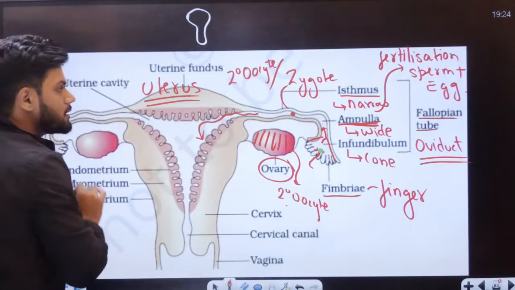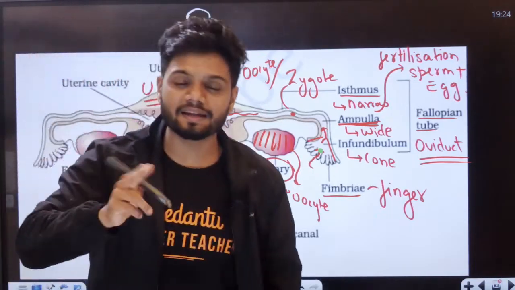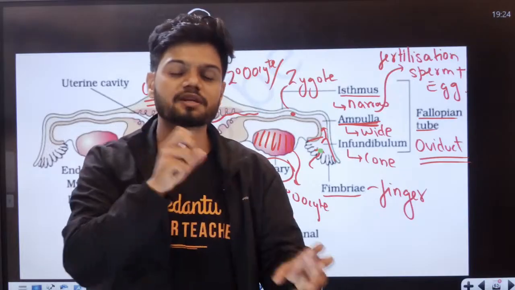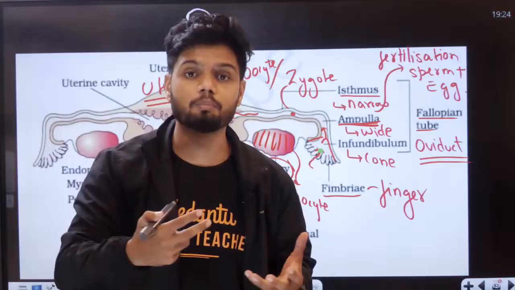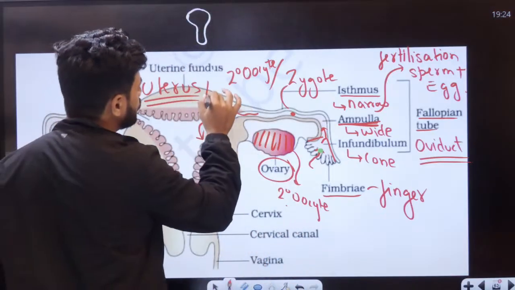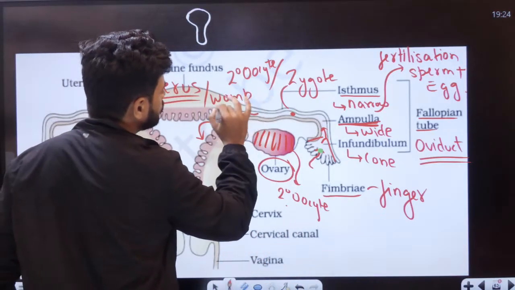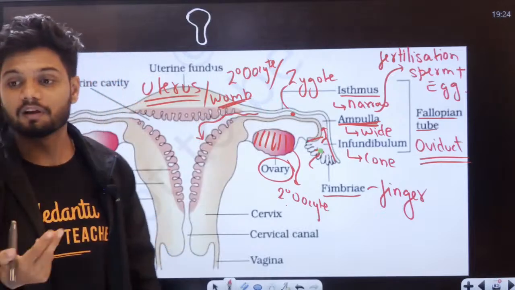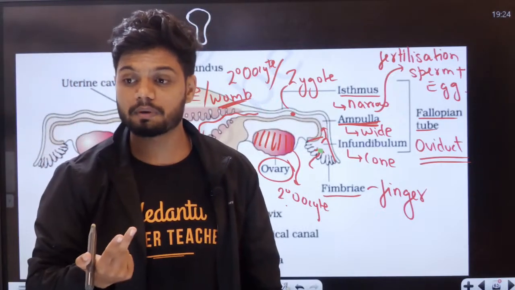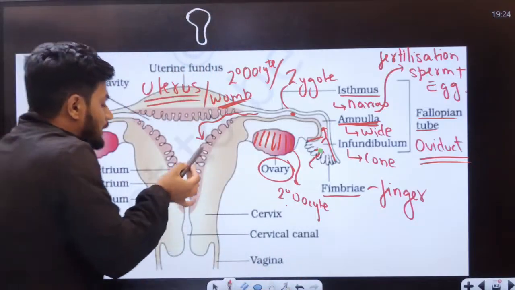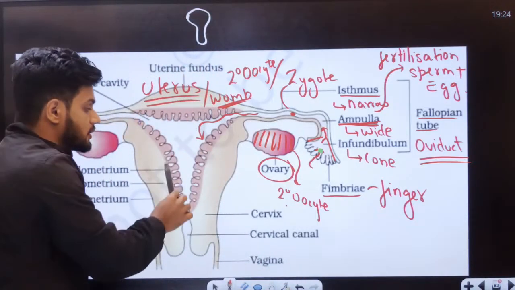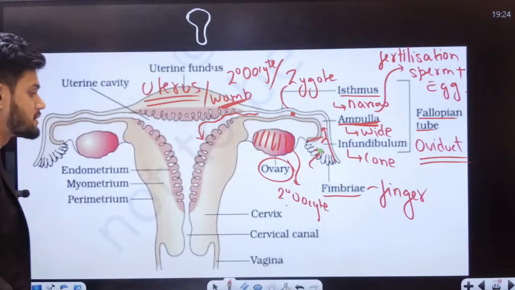Now students, this uterus is also called hystera. Removal of the uterus is called hysterectomy. It is also called womb. All of you know womb, right? Where the baby is developing. That is called womb only. Okay. Now students, this entire uterus here has three main layers. Can you see?